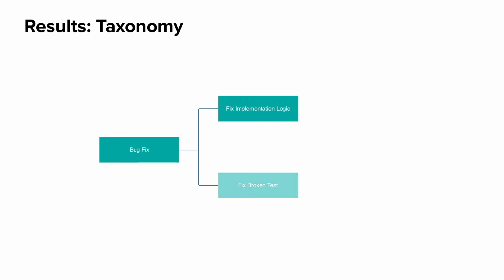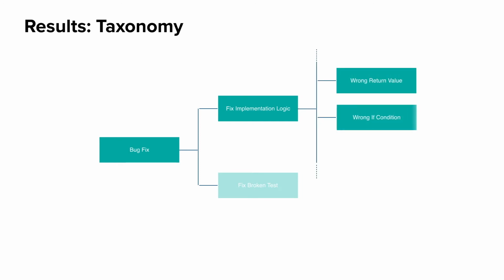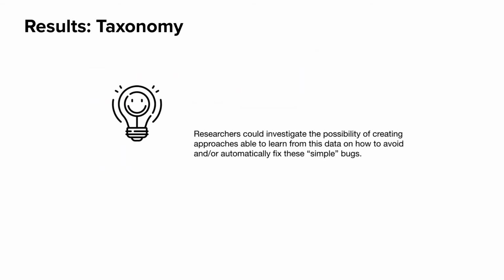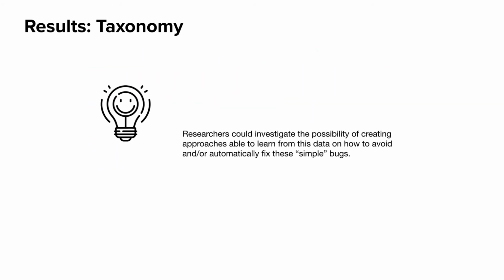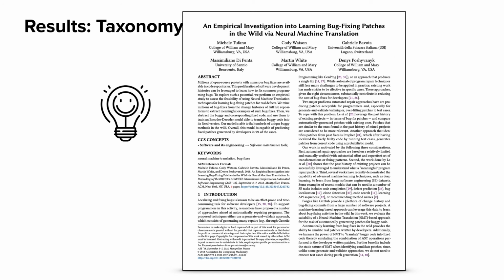The fixes to the implementation code are mostly some classic bugs. For example, fix a wrong return value, fix a wrong if condition, or fix a wrong method reference. Those bug fix cases are interesting since they represent the bugs fixed by the developers within 5 minutes, which might indicate that these bugs are likely quite simple to fix. So here comes an implication. We believe that researchers could learn from this data and investigate the possibility of creating approaches on how to avoid and automatically fix those simple bugs. For example, a recent work applied neural machine translation models to automatically fix bugs.